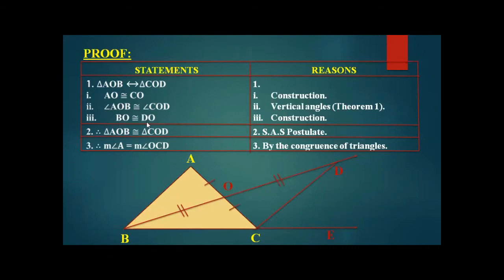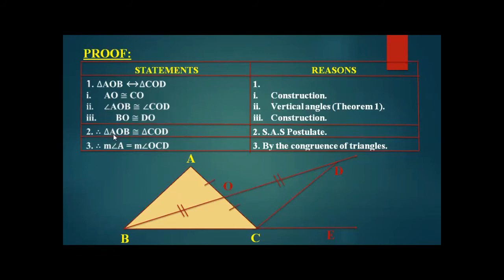Then BO is congruent to DO. This is line BO and this is line DO. So they are also congruent. How? Because we have constructed it in such a manner. It means that we are comparing triangles AOB and OCD, where two sides and one angle are congruent to each other.